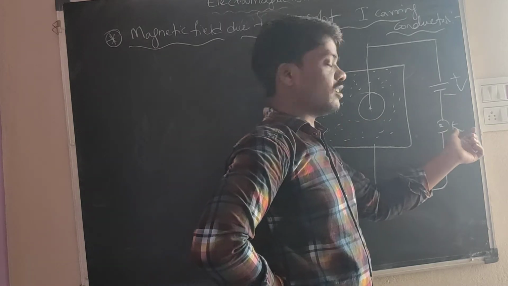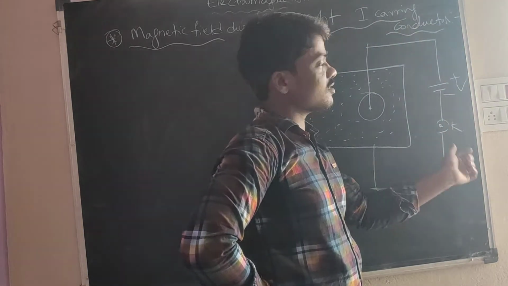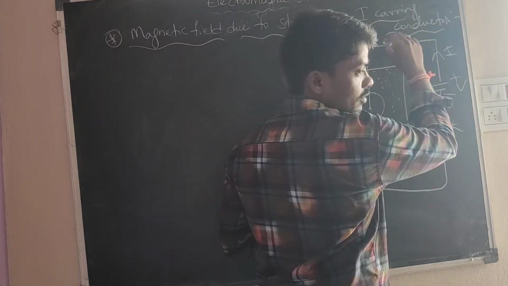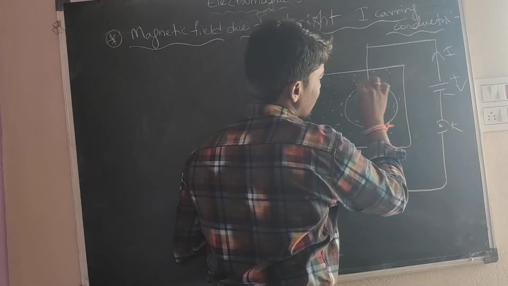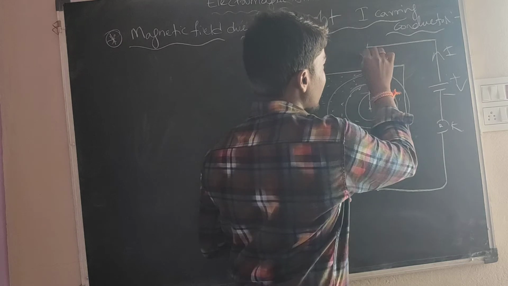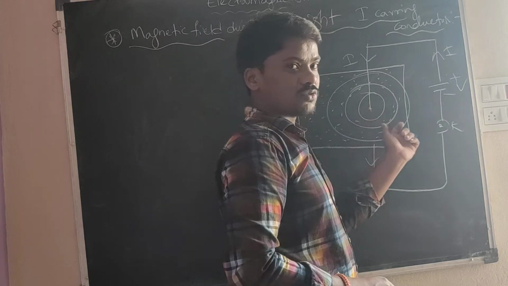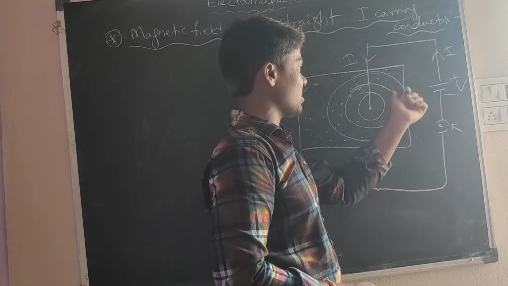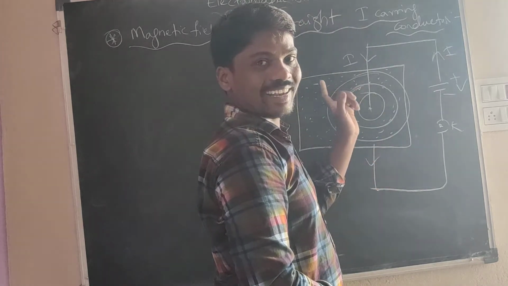For example, I will switch on the key, and the current passes from the positive terminal to the negative terminal. Here is the straight current carrying conductor. Now the iron filings form circles. Why do they form circles? The current carrying conductor is producing a magnetic field. That's why the iron filings form some circles. Some field is produced when the current carrying conductor is there.